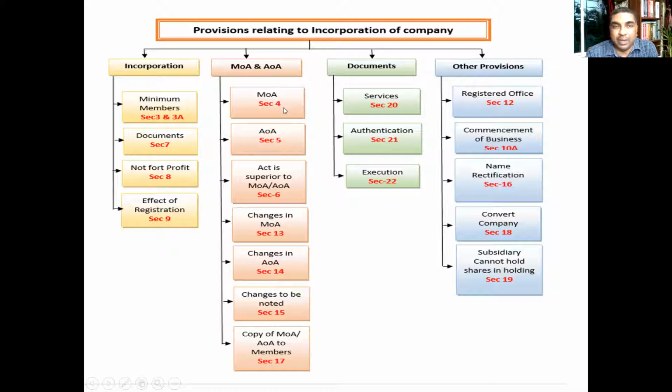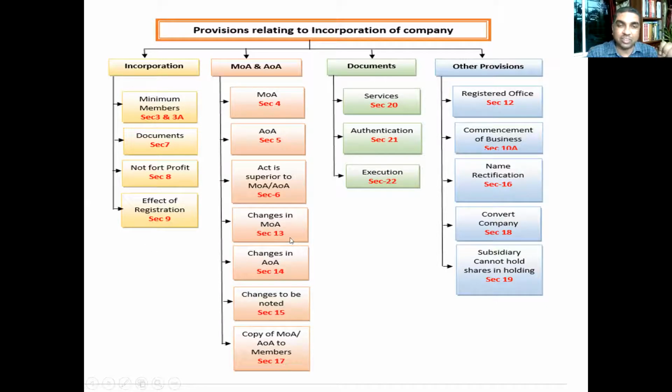So the next area relating to incorporation is about MOA and AOA. As you can see, MOA is dealt with in section 4, and AOA in section 5, which we will learn separately. Then, that the Act is superior to the Memorandum of Association or Articles of Association is discussed in section 6. That means if there is some inconsistency between the memorandum or articles and the Act itself, then the Act is superior.